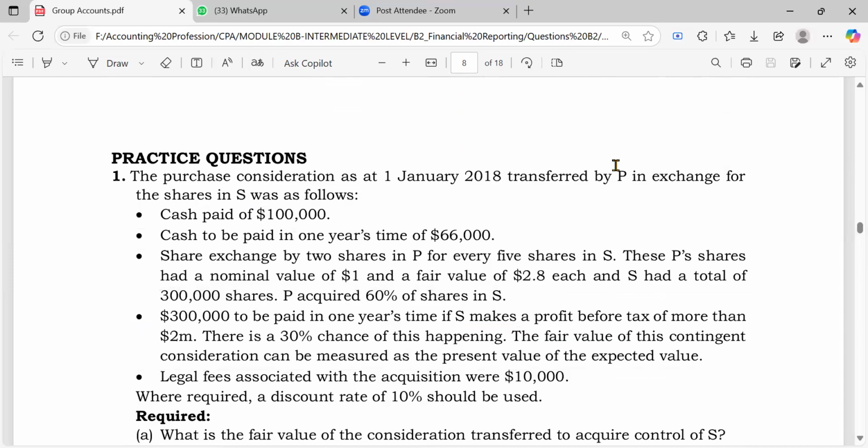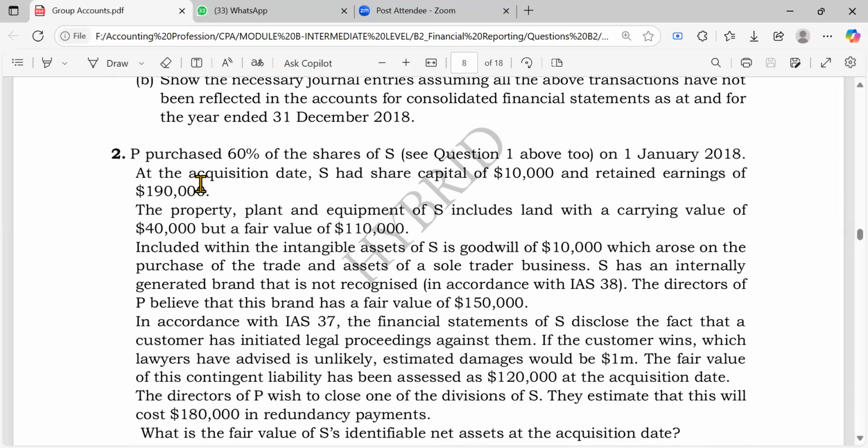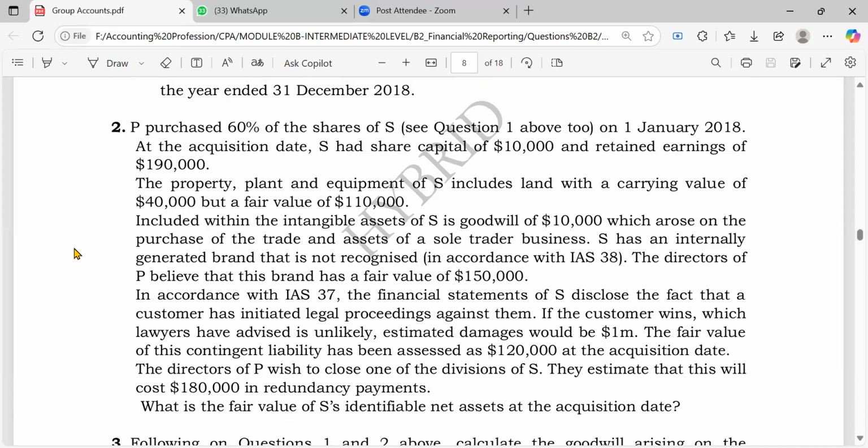Of course, question 1 said P acquired some shares in S, right? So it's a continuation of question number 1. Okay, no problem. Then you are told at the acquisition date, S had share capital of $10,000 and retained earnings of how much? $190,000. So those are the components of equity, so you are provided with the information on equity, right? So you would have it ready.